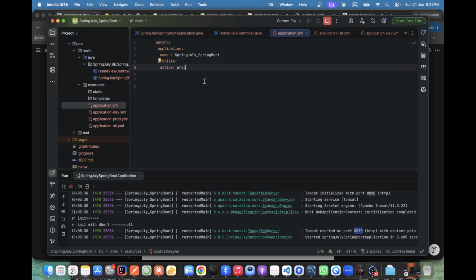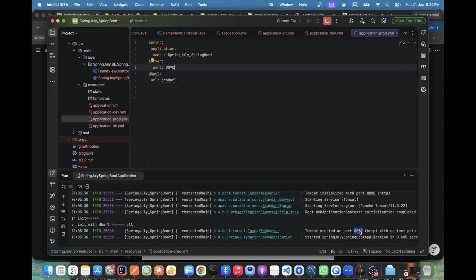port number, we need to give the... What is that? Instead of using port number, earlier we were using the port number, right? Here, see, ultimately they are using the port number only. But what I am doing is, in the main profile, I am just changing the active profile to prod. So it will go to prod. And what is the port number? server.port 8090 they are running.